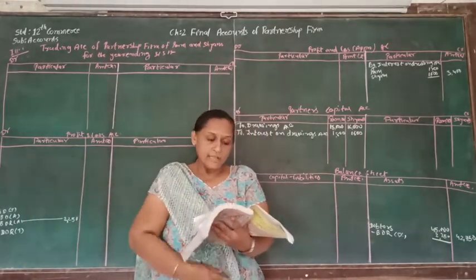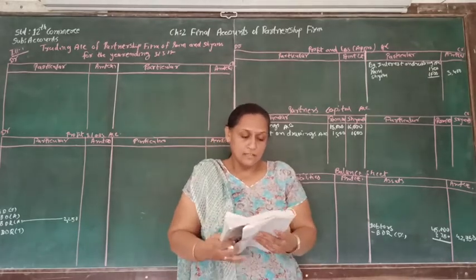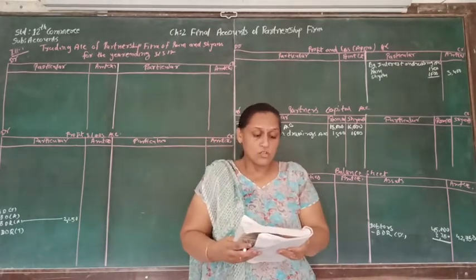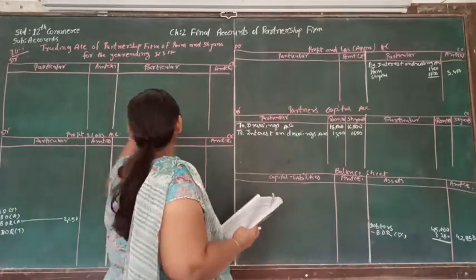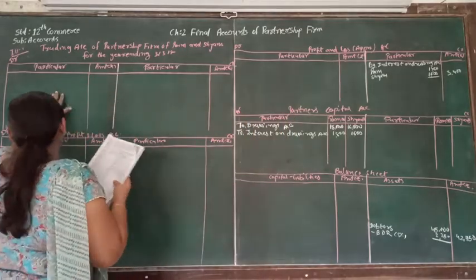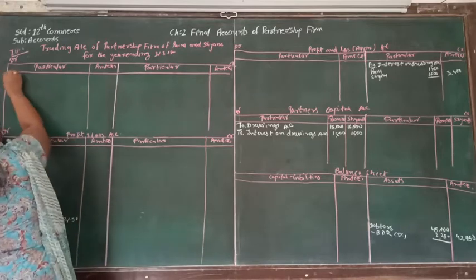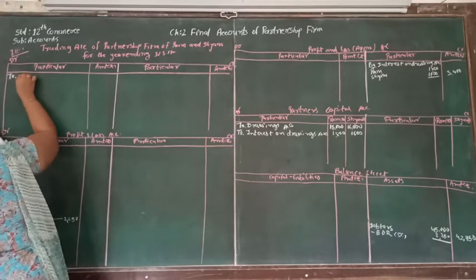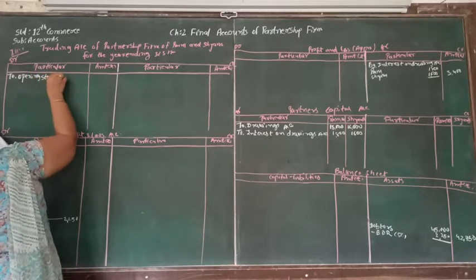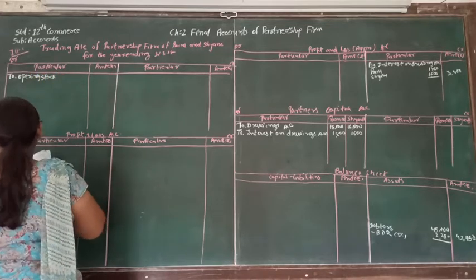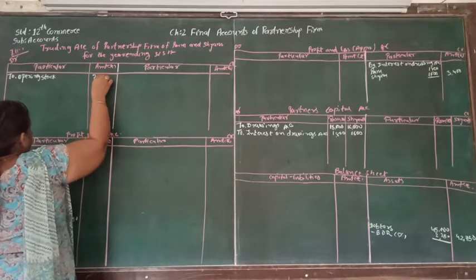Now let's see the other account, that is stock. Stock is for 1/4/16 and it is opening stock. Opening stock is supposed to be written on the debit side of the trading account, to opening stock, and opening stock is 25,000.